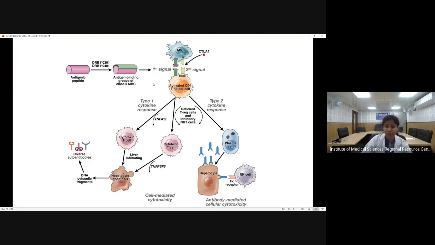Now, as you must have studied in immunology, when there is any foreign body invasion, the antigen will bind to the antigen presenting cell. It will be presented to the helper T cell. The helper T cell will raise a cytotoxic response, which will damage the hepatocyte, or the helper T cell will help in releasing the immunoglobulins from the plasma cell.